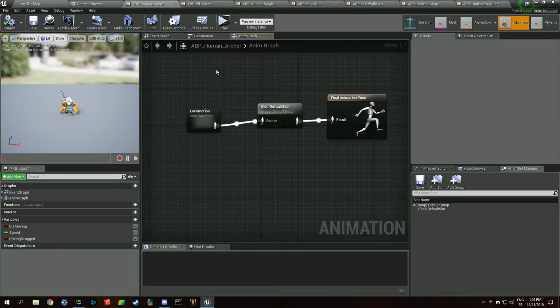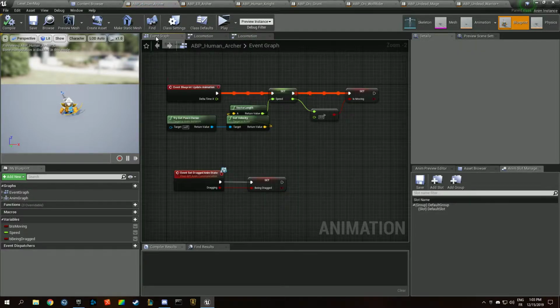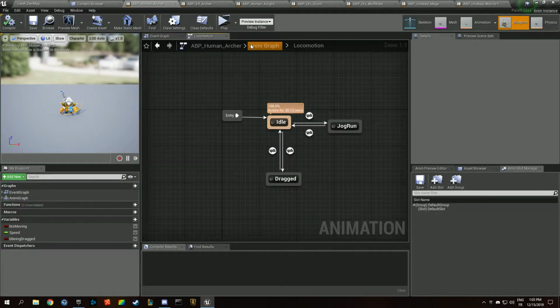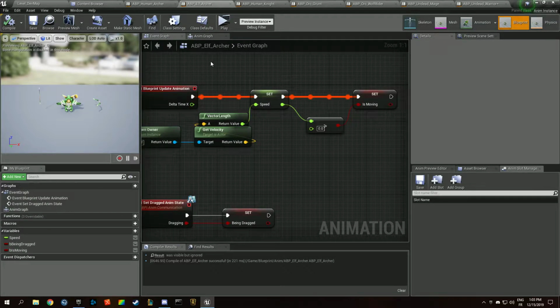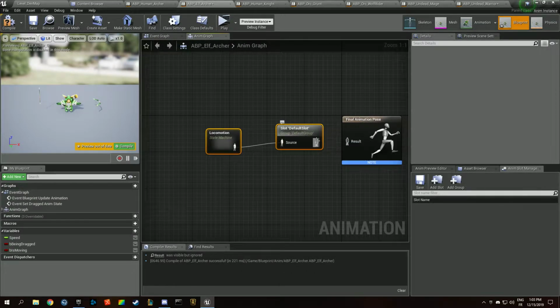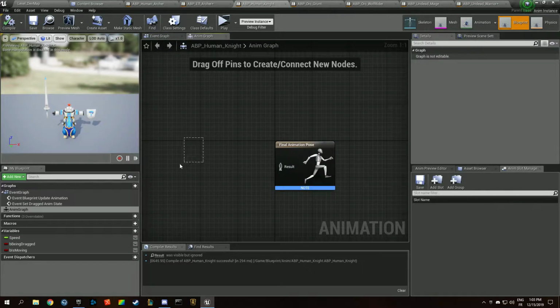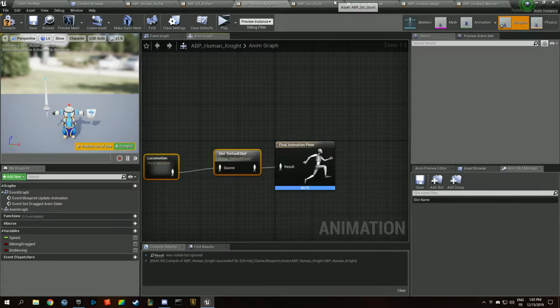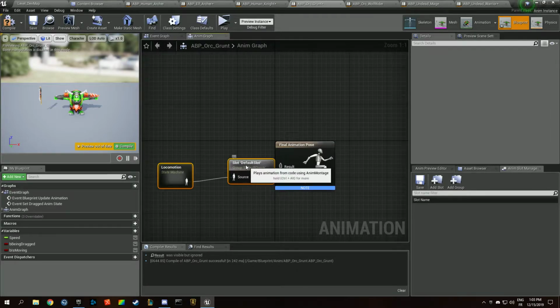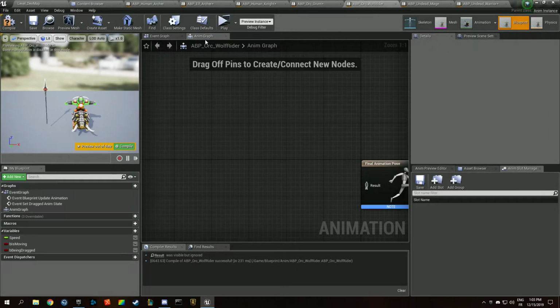And actually you can copy this. This is the human archer with the locomotion setup. You can copy all of this in the animation graph and paste it directly. It's going to paste all the states we created. That's something I wasn't aware of, so I wanted to create a little video about it.